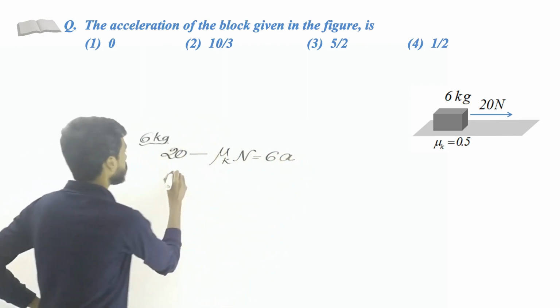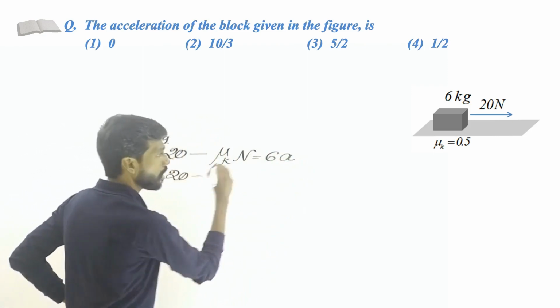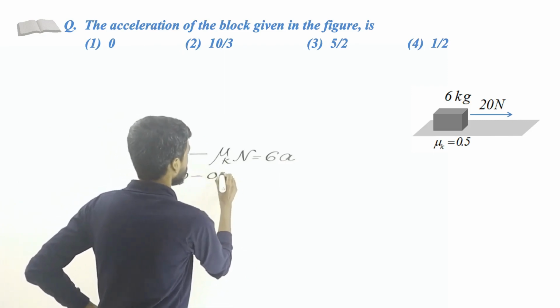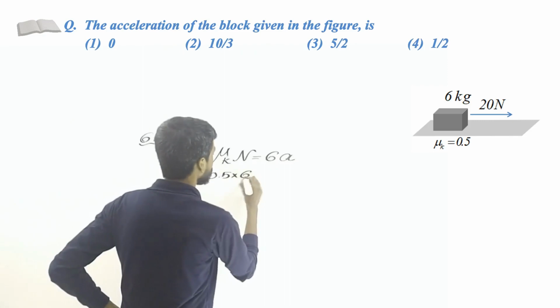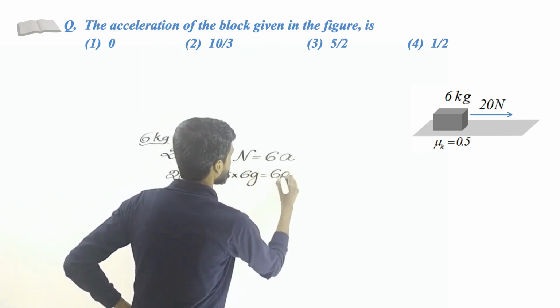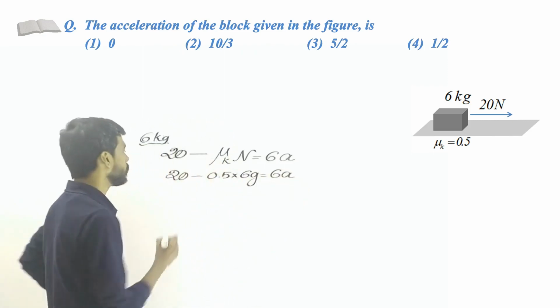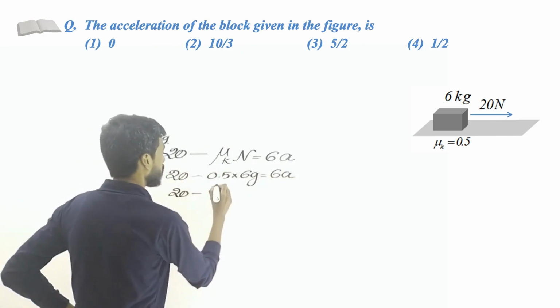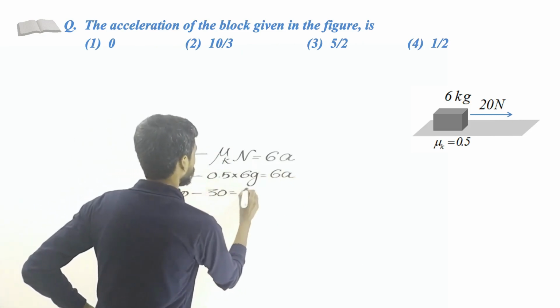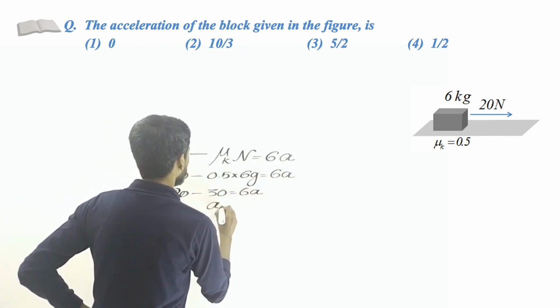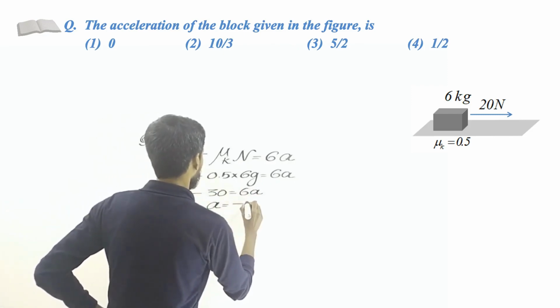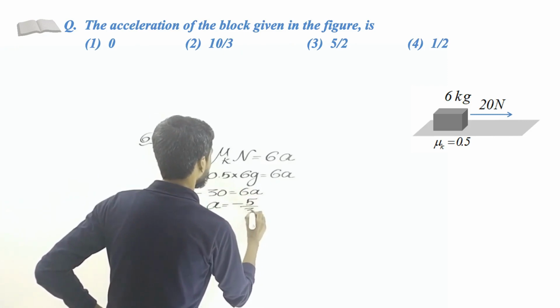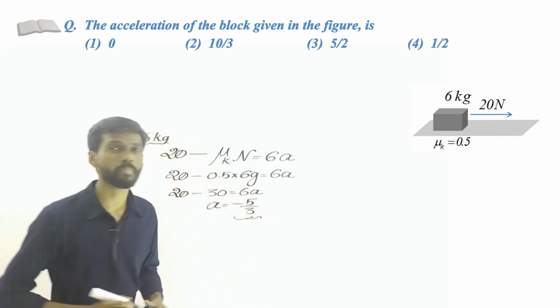Let's simplify this. This is 20 minus, this is 0.5. N is the normal reaction, that is same as mg, which is 6g. So that equals 6a. What is this value? 20 minus 30 is equal to 6a. So we are getting the value of a, that is minus 5 divided by 3. This is the acceleration of the block.